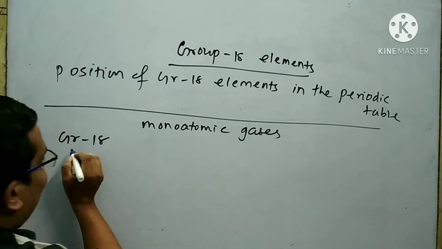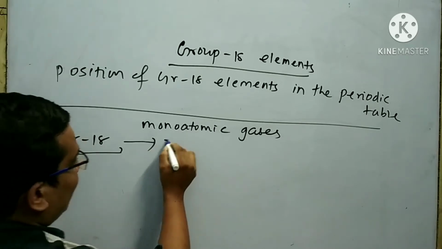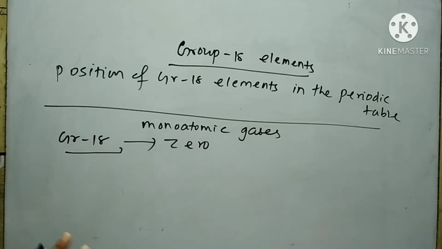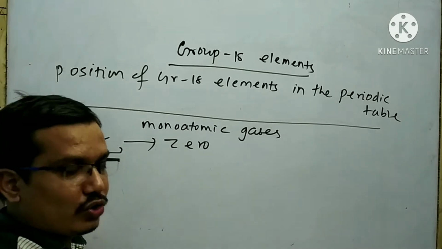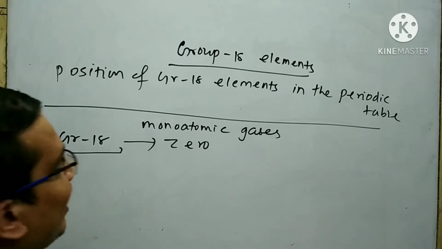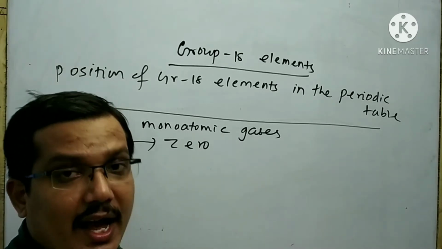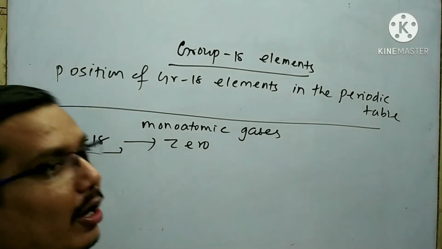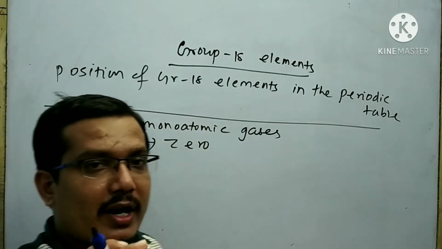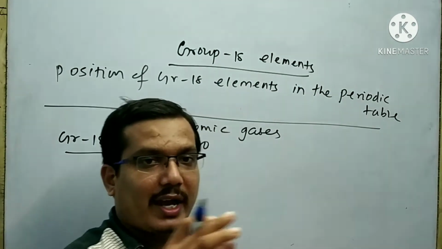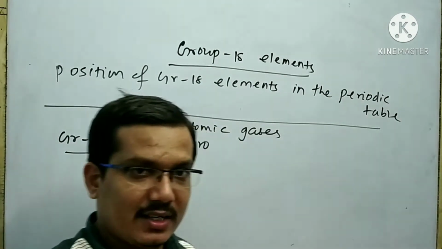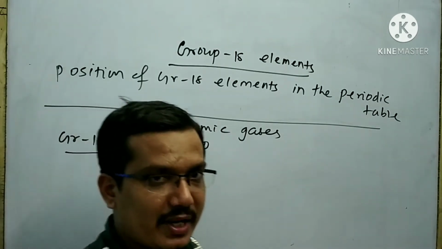That's why the valency of group 18 elements is zero. Since they have zero tendency to lose electron, the group 18 elements have high ionization energy. On the other hand, they do not have any tendency to gain electron. That's why the group 18 elements have zero electron affinity.